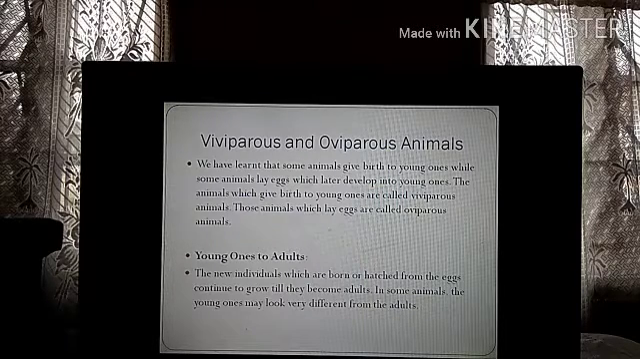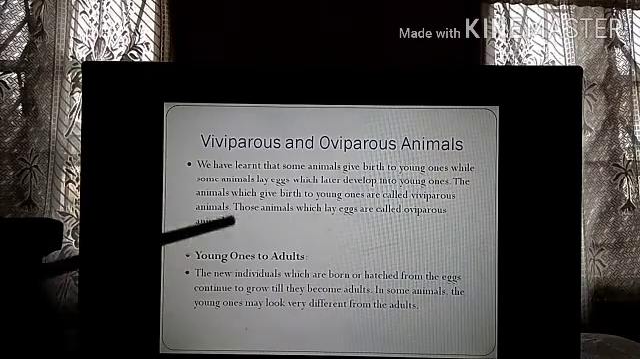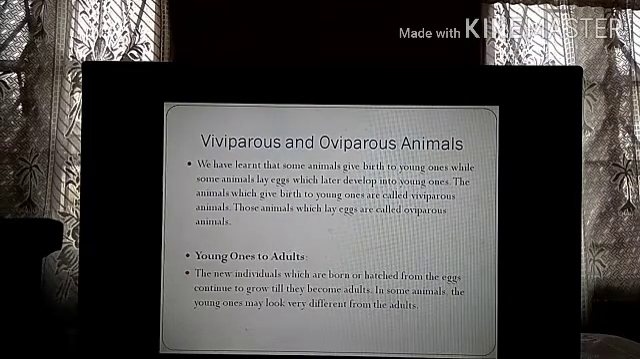But the birds, the hens, don't come under the category of viviparous animals, because those animals which lay eggs are called oviparous animals. They come into the category of oviparous animals because they lay the eggs. They do not directly give birth to the young ones.